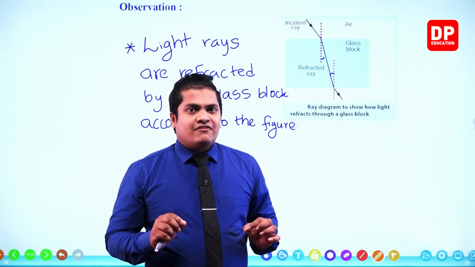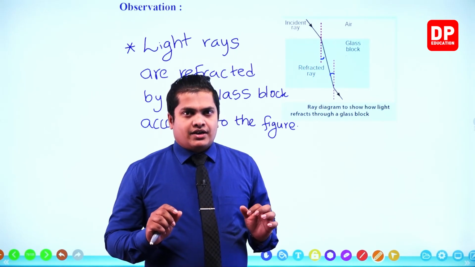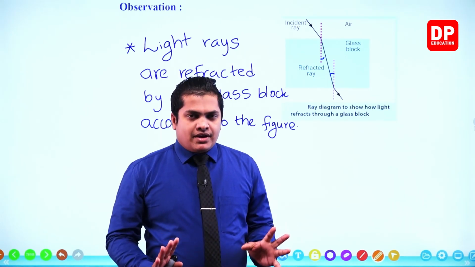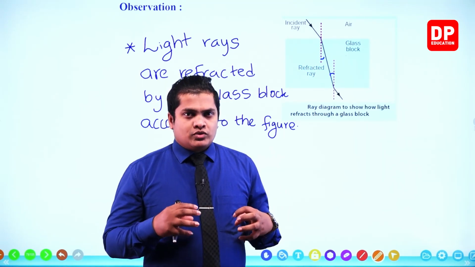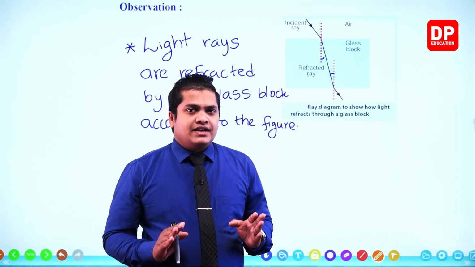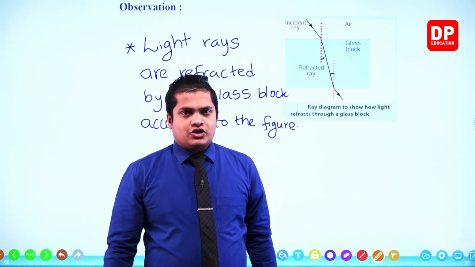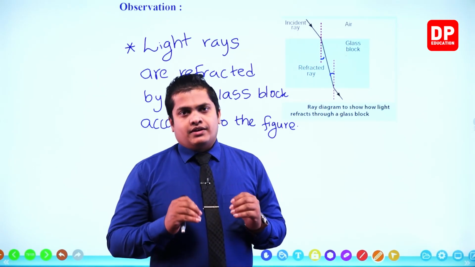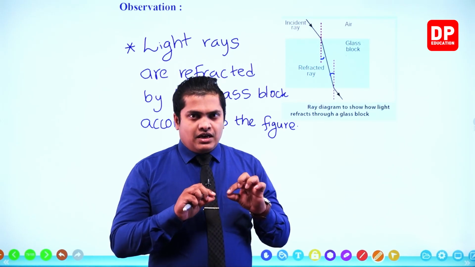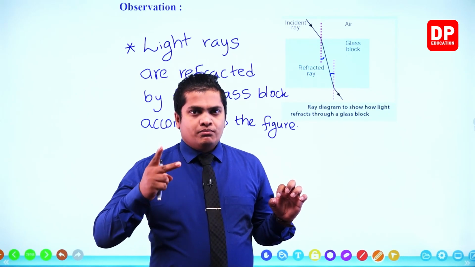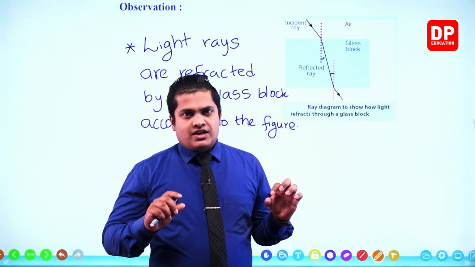So we identified the process of refraction first of all by using a laser beam directed towards a water beaker. Then, my dear children, we studied the process of refraction by using a glass block, and we identified several factors same as the process of reflection. So the light ray which is coming towards the interface, the interface is the line between the two media. It's the separation line between two transparent media.